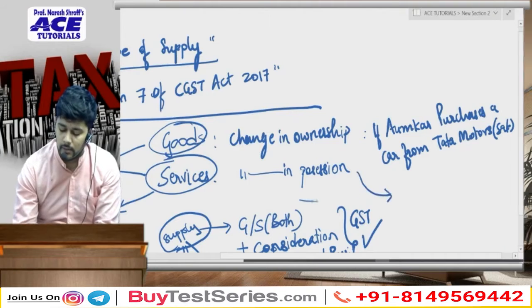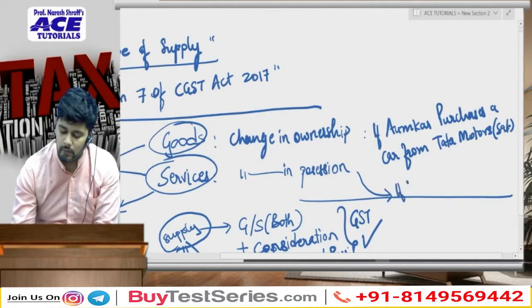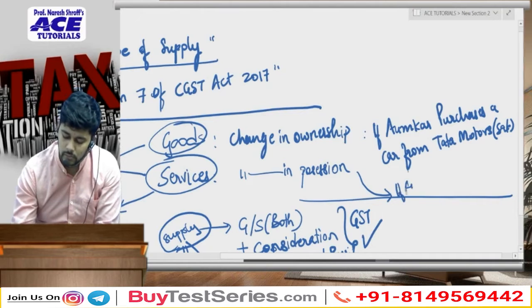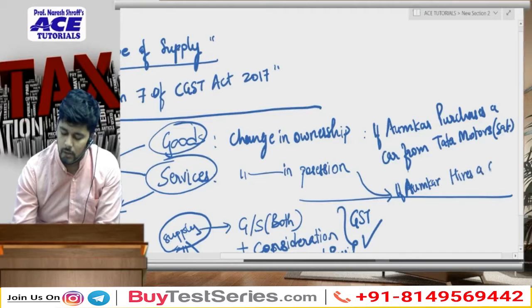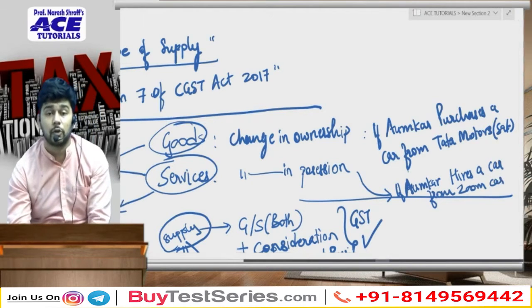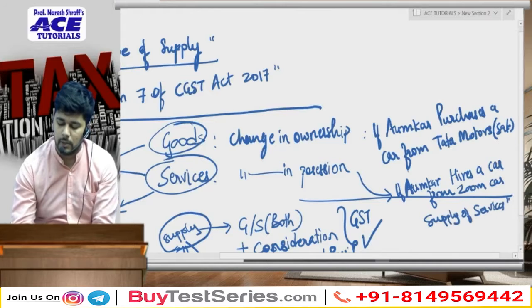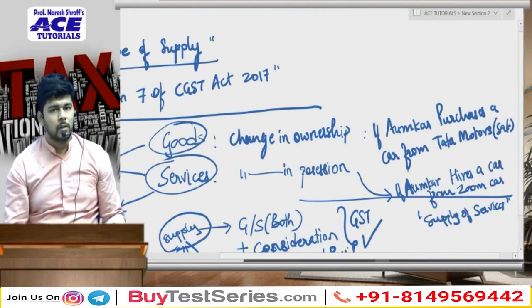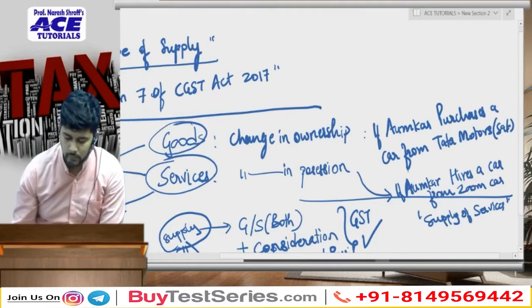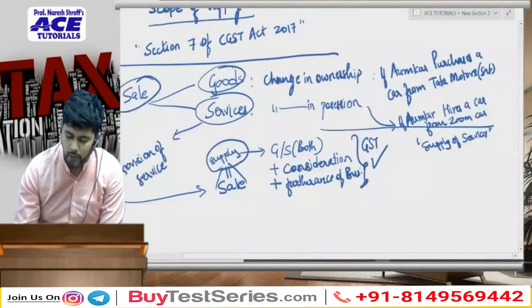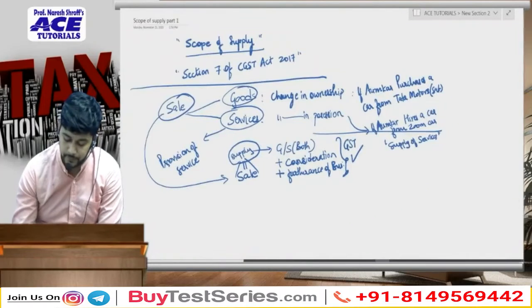But if Omkar hires a car from Zoom car, then there will be a supply of services. Alright, is it clear? Yes? So I hope you've understood this part.